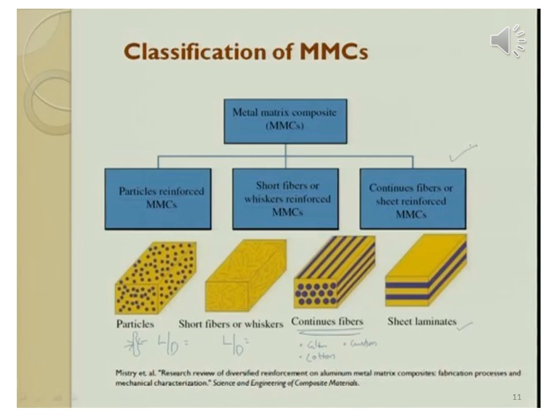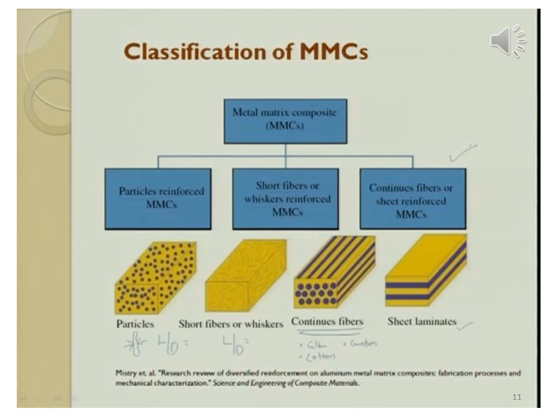The first type is particle reinforced metal matrix composite material. The second type is short fibers or whiskers reinforced metal matrix composite material, and the third type is continuous fibers or sheet reinforced metal matrix composite material.